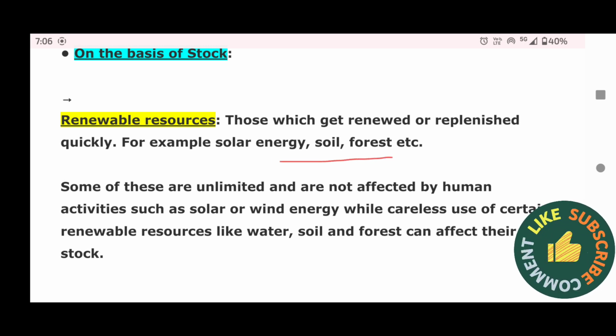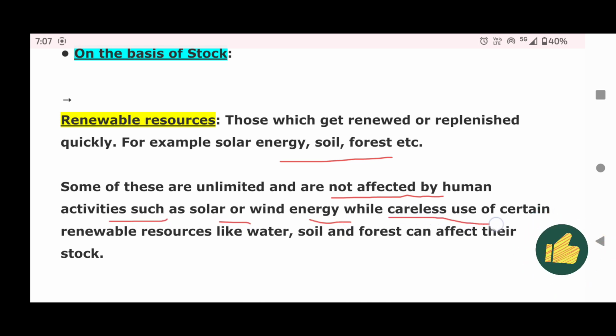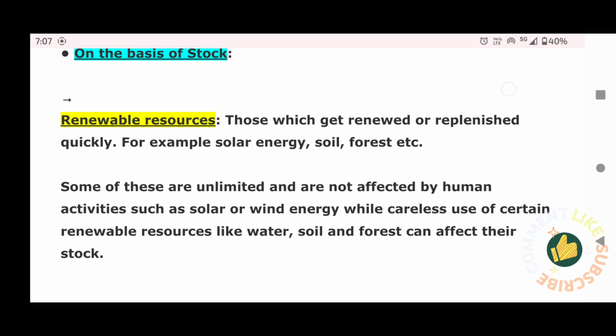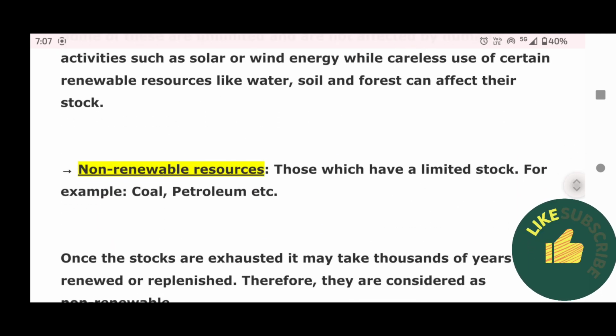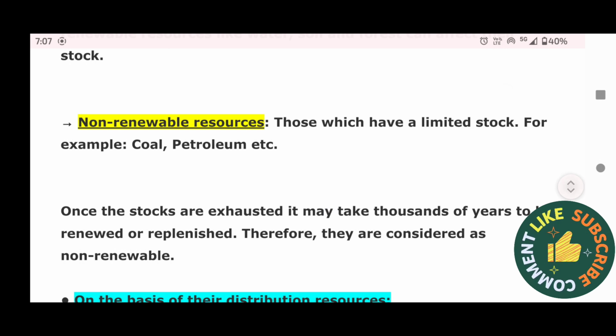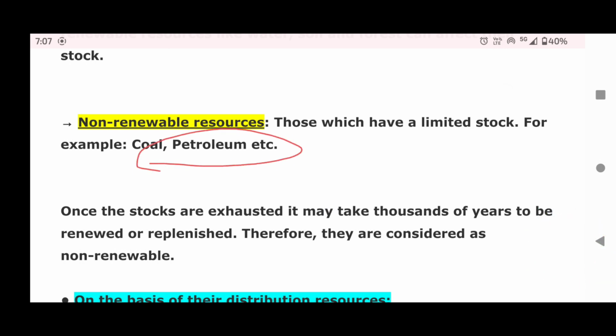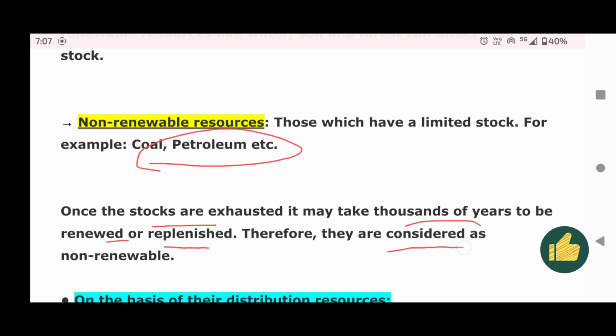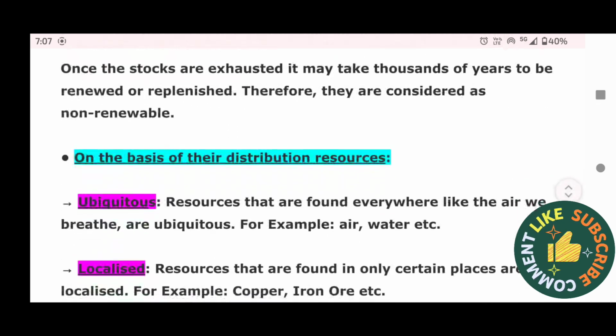Some of these are unlimited and are not affected by human activities such as solar or wind energy, while careless use of certain renewable resources like water, soil, and forest can affect their stock. Non-renewable resources are those which have a limited stock, for example coal, petroleum, etc. Once the stocks are exhausted, it may take thousands of years to be renewed or replenished. Therefore, they are considered as non-renewable resources.